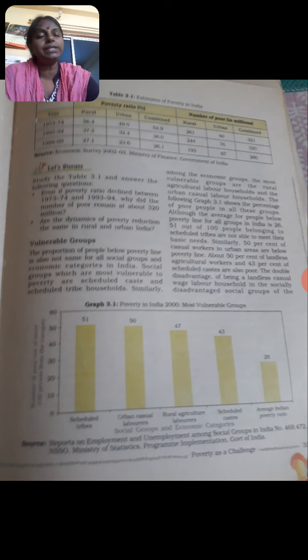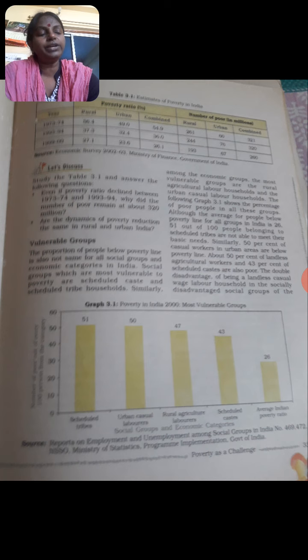In 1973-74, in rural areas the poverty ratio as a percentage of the population was 56.4, in urban areas it was 49, and combined it was 54.9% of the total Indian population living in poverty.